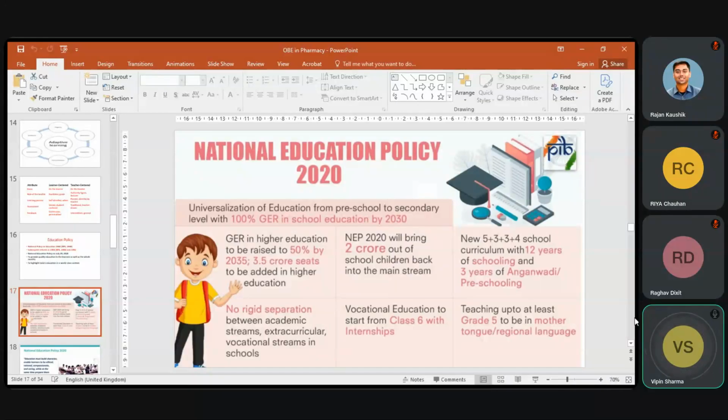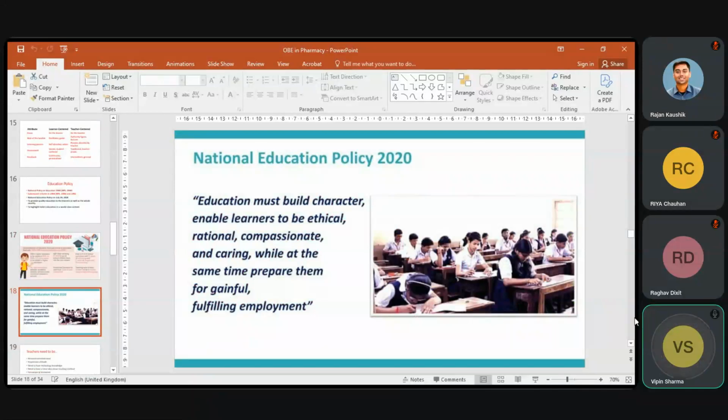It is a system that can be implemented as 5 plus 3 plus 3 plus 4, that is 12 years of schooling and 3 years in the starting phase, which is for Anganwadi or preschooling. Up to grade 5, the students should study in their mother tongue or regional language. So this is the main objective of this NEP 2020.